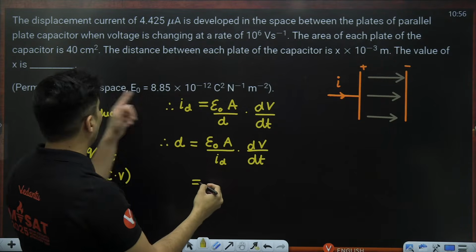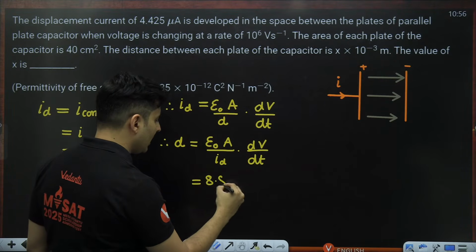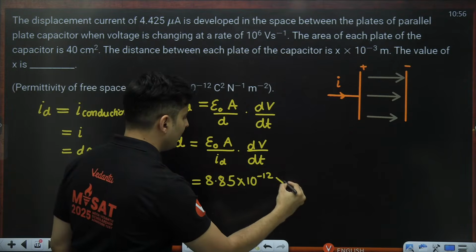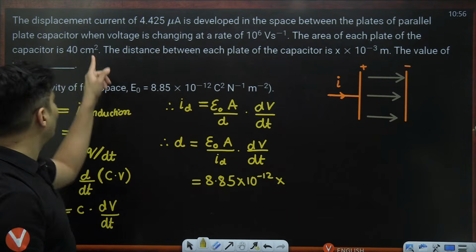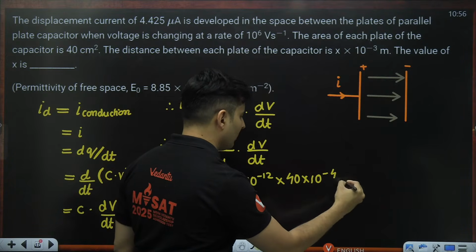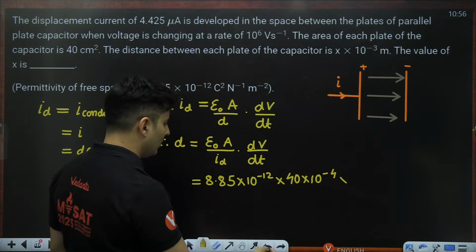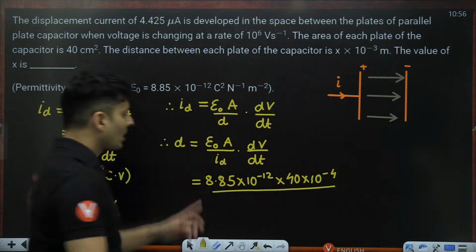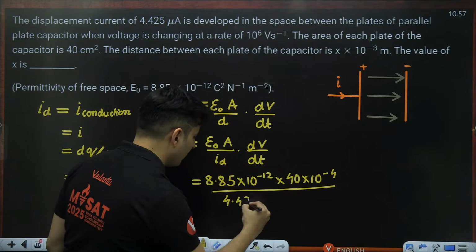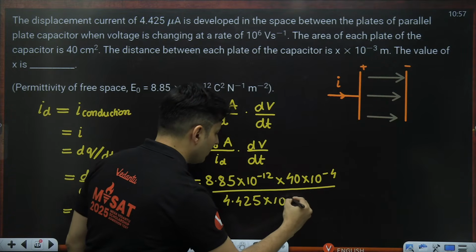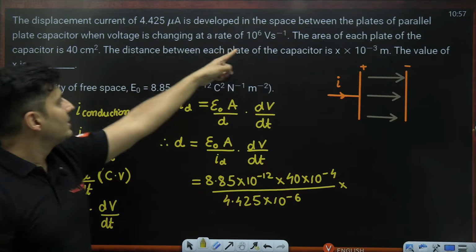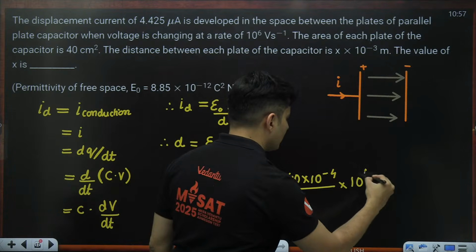So epsilon naught is 8.85 into 10 to the power minus 12. Area of the plate is 40 centimeters square, so 40 into 10 to the power minus 4 if you convert it into meter square. And the whole thing is being divided now by the displacement current, which is 4.425 micro, that means 10 to the power minus 6, into the rate of change of voltage, which is 10 raised to the power 6.